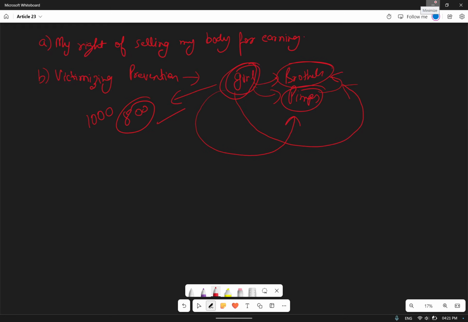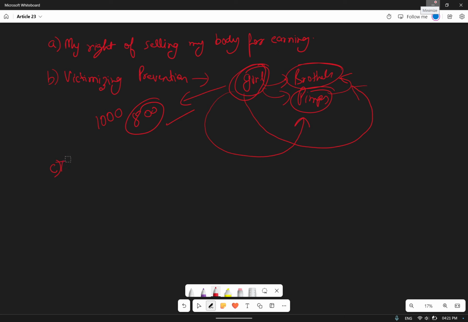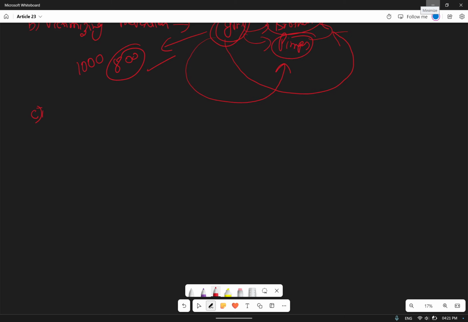Now the third statement, the third benefit, is that these people may be certified as healthy. Whoever is involved in prostitution should be certified as healthy, so that no holder of a sexually transmitted disease should be present.